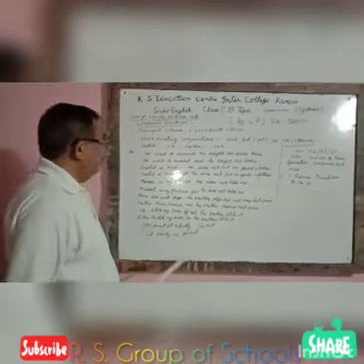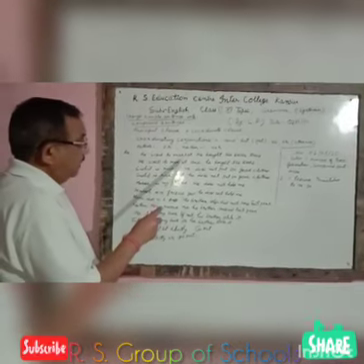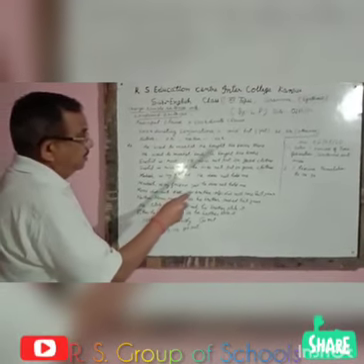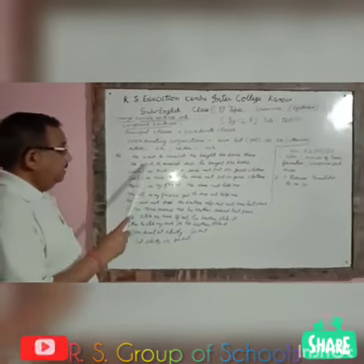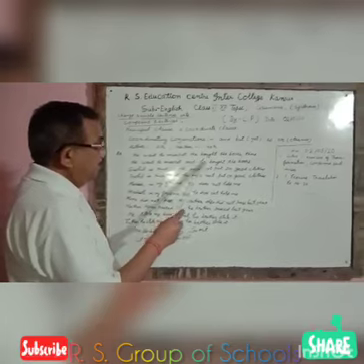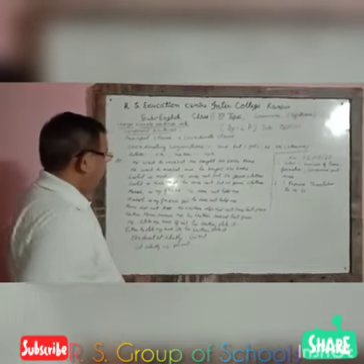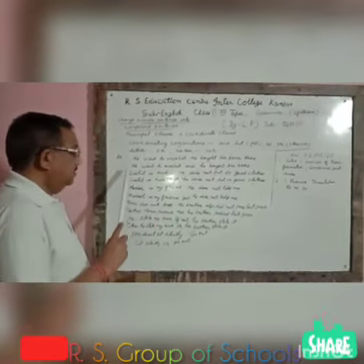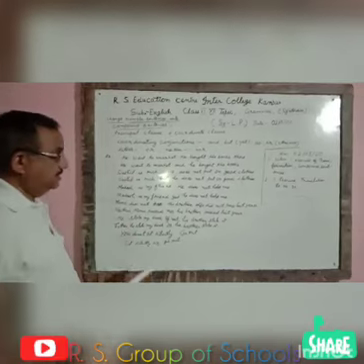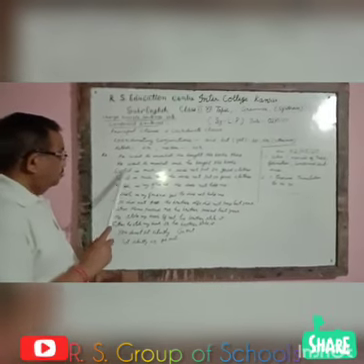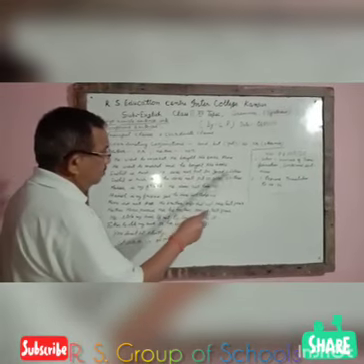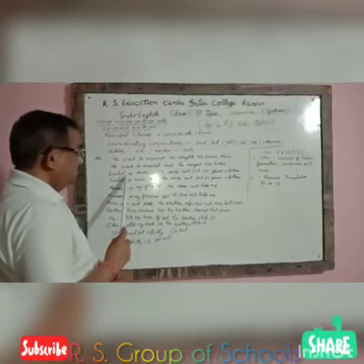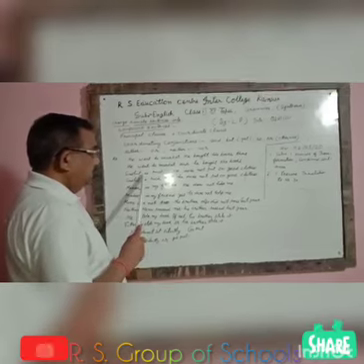For example, he went to market, he bought the books there. It will be, he went to market and he bought the books. So there is one sentence, and that is called a compound sentence. Sushil is rich, he does not put on good clothes. Sushil is rich, this is the principal clause.